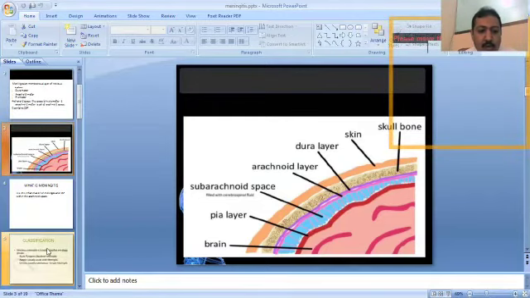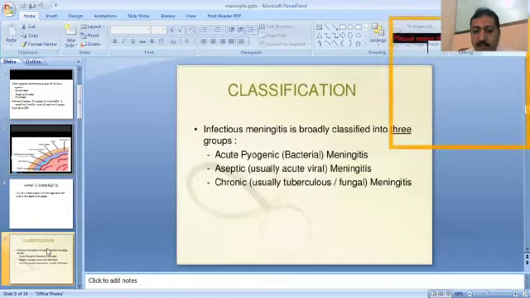Now, how can we classify meningitis? We classify meningitis into three categories: acute pyogenic meningitis, aseptic meningitis, and chronic meningitis. Acute meningitis is called bacterial meningitis, and aseptic meningitis, in which bacteria are not involved, is called viral meningitis. The third one is chronic meningitis, the type which leads to a chronic stage. It may be bacterial, fungal, or viral.